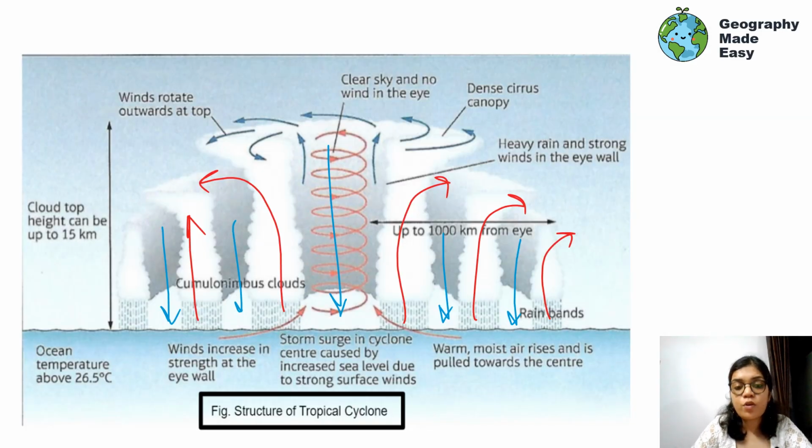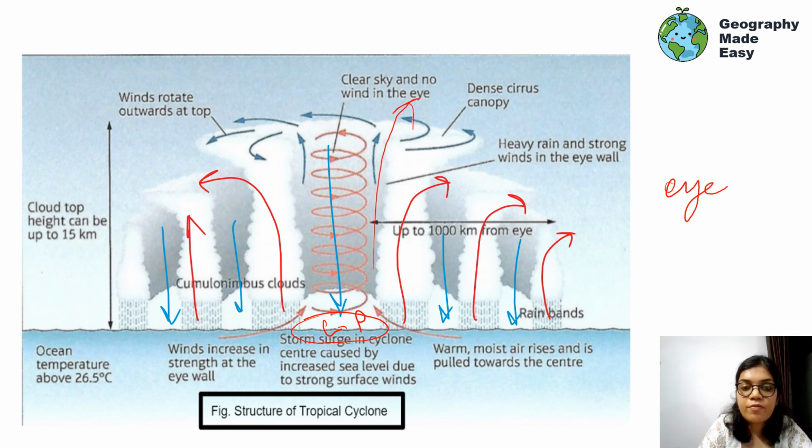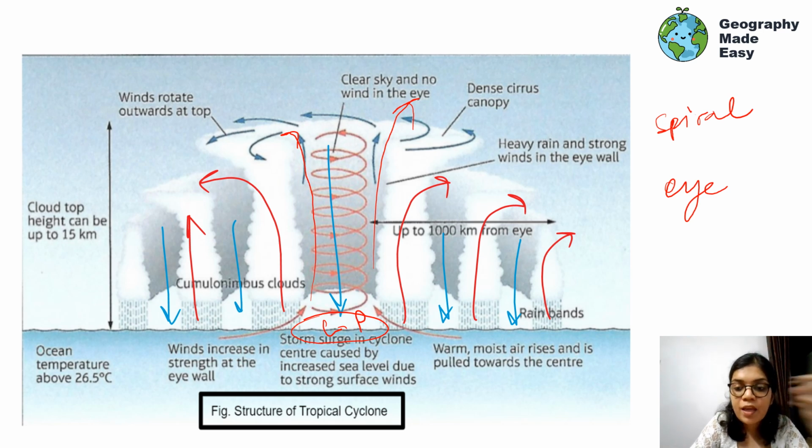Now, this is the cross-sectional view of a tropical cyclone. Here in the middle is what is called the eye of the storm. This is where the low pressure system gets developed. Around this area, air is descending in a spiral manner. We see a spiral motion coming into being, which is because of the Coriolis effect.